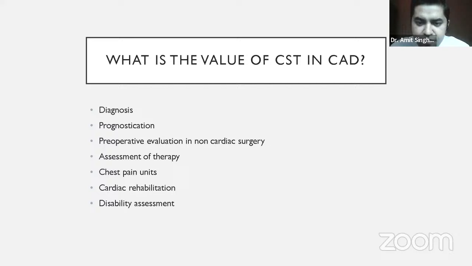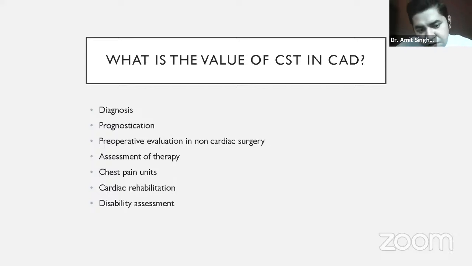If the patient can perform the treadmill test comfortably without any symptoms and without any ECG changes, then we know that the cardiac risk of this patient while undergoing a non-cardiac surgery is less. However, if the patient has any changes or cannot perform a treadmill test, we know that the cardiac risk of this patient while undergoing a non-cardiac surgery is high. So that is how we evaluate the patient using the treadmill test in patients who are undergoing non-cardiac surgery.